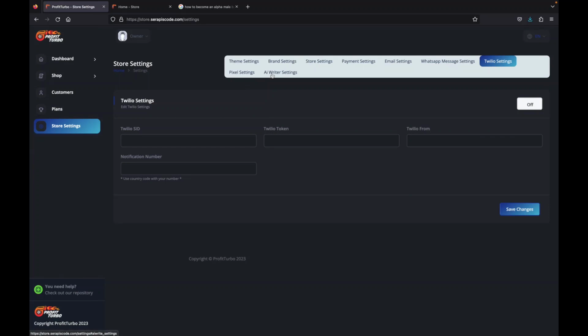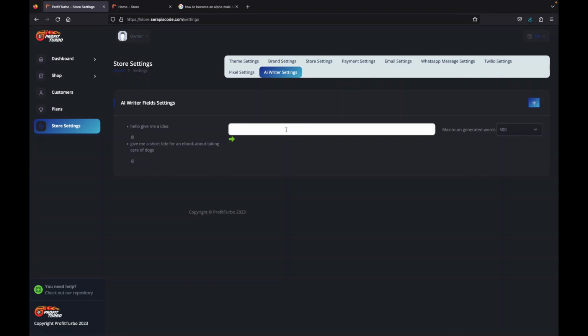And the best thing about ProfitTurbo is that you don't need to add any descriptions or product titles yourself. We have an integrated AI writer that writes all of these descriptions for you. So if we want to say, for example, we've just asked it to give us a description for the ebook we've just added.